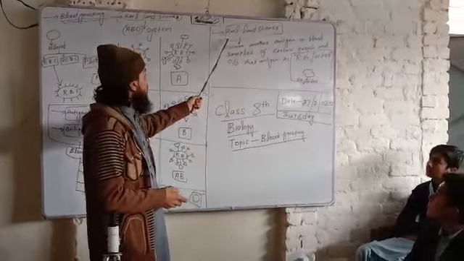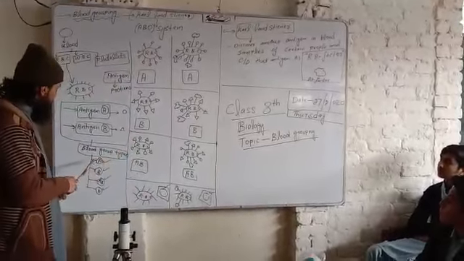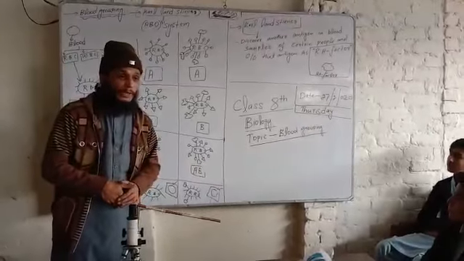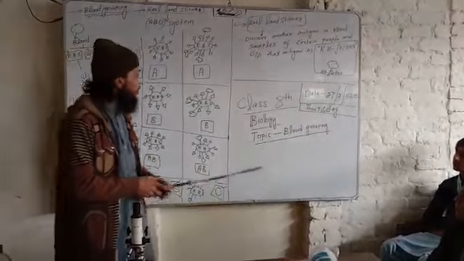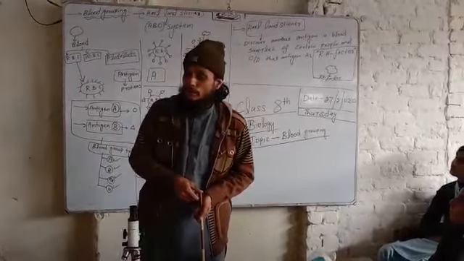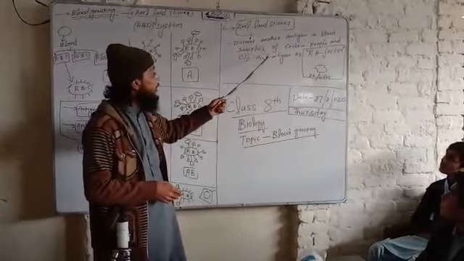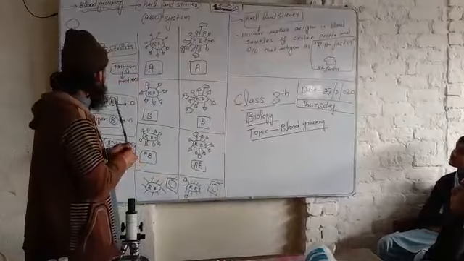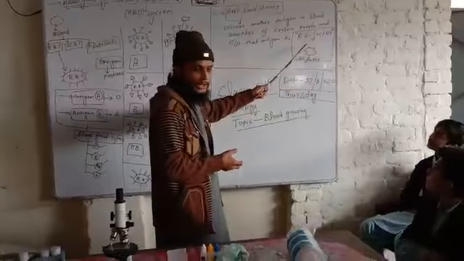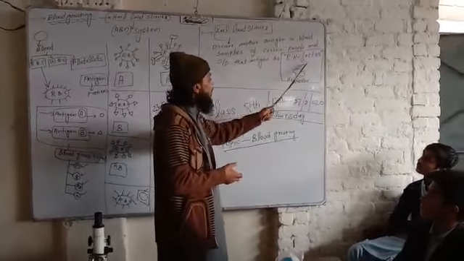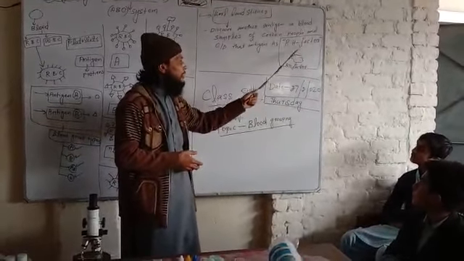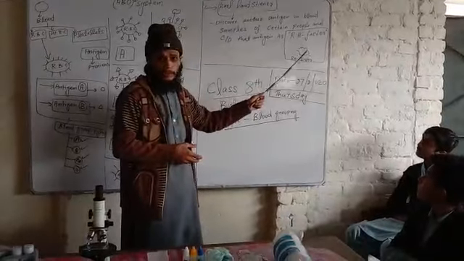After some time, when he discovered the ABO system, according to this system, only four phenotypes of the blood of different persons are possible. But after some time, he found that another antigen is also present in the RBC of certain persons. So he discovered another antigen besides antigen A and B, and that antigen which he found in the blood samples of certain persons, he called the RH factor. Let me suppose the structure of the RH factor in this form.